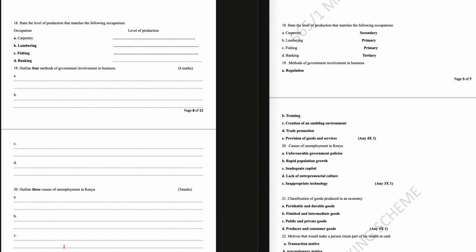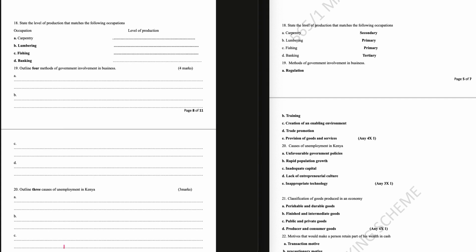Question 18. State the level of production that matches the following occupations. Carpentry, that is secondary. Laboring, that is primary. Fishing, that is primary. Banking, that is tertiary.